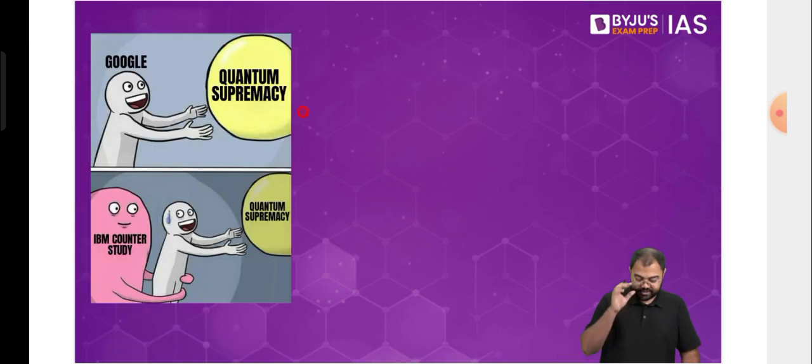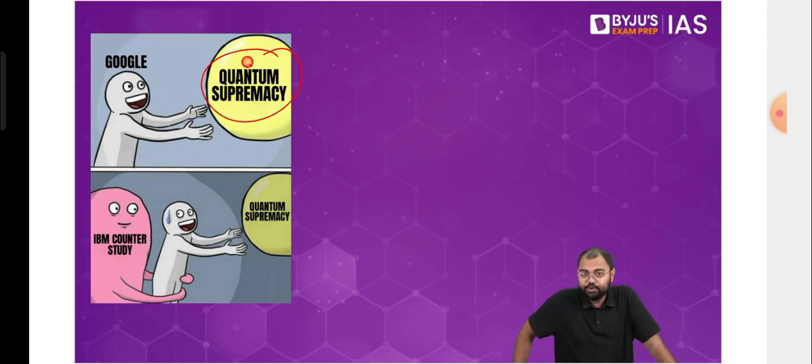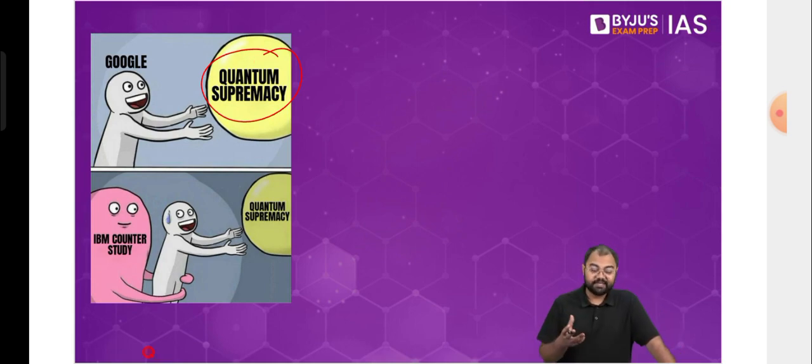Lastly, there is one more concept related to quantum computers, called quantum supremacy. Quantum supremacy is where a quantum computer is able to do a job within seconds that a normal computer could not have done in its lifetime. So if a quantum computer can do something within seconds that a normal computer could not have done in its lifetime, then it is called quantum supremacy.